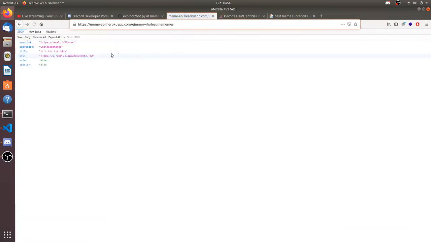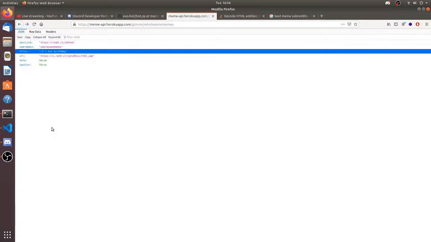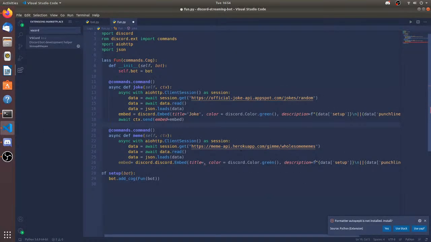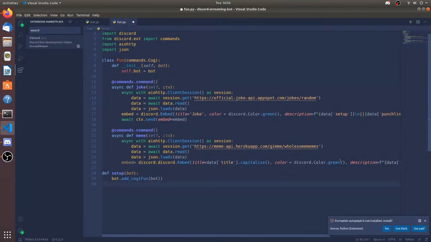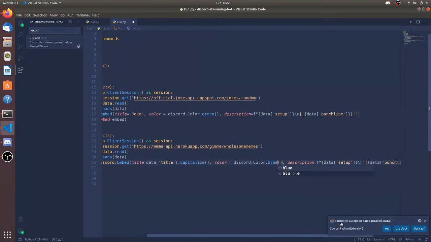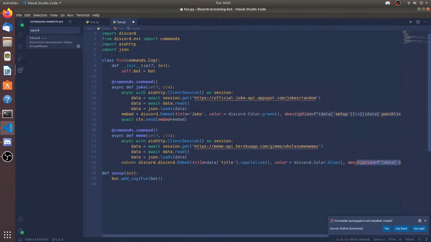Let's get a new meme. Yeah, it says birthday. So let me just use title.capitalize. So data title dot capitalize. Color is going to be green. For now I'm going to be putting it blue. Now the description, I'm not going to be putting a description, since I'm going to be putting an image meme.